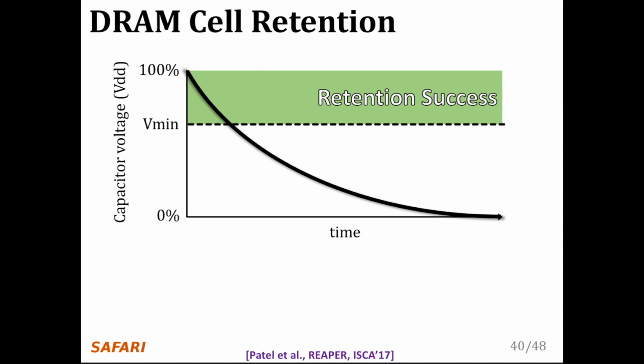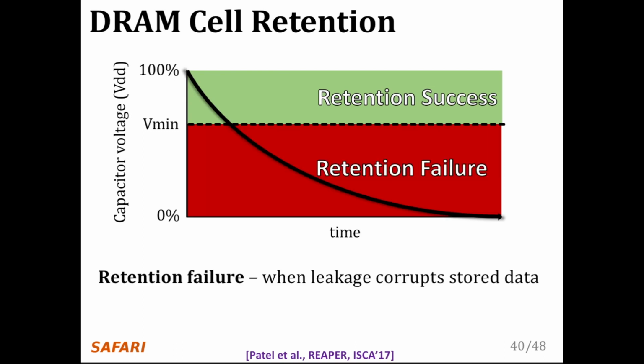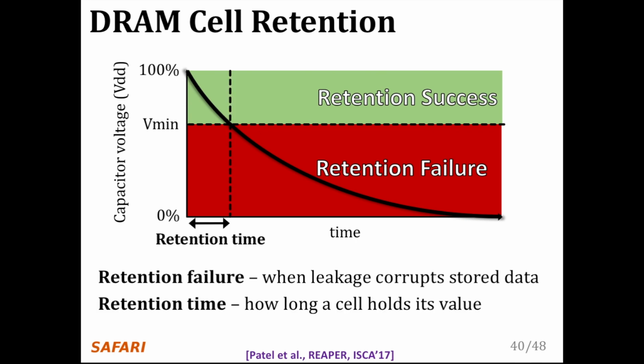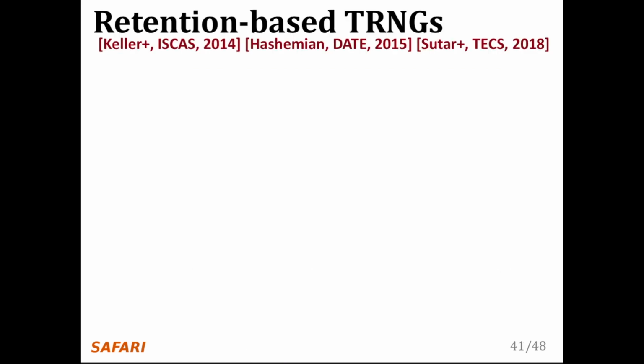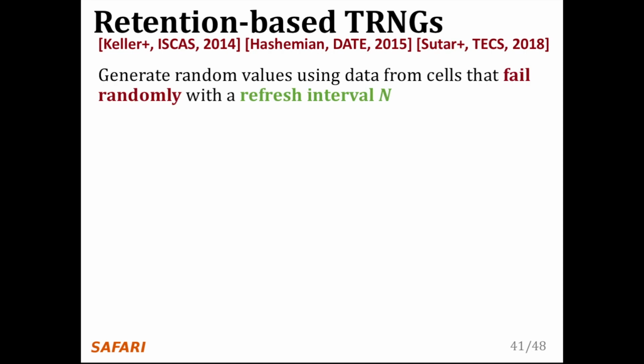As long as the cell's voltage remains above the line, we consider this a retention success. However, as soon as the voltage drops below Vmin, we consider this a retention failure. We define the length of time that must elapse before a cell experiences a retention failure as the retention time of a cell. Retention-based TRNGs generate random values using data from cells that fail randomly with a refresh interval n.